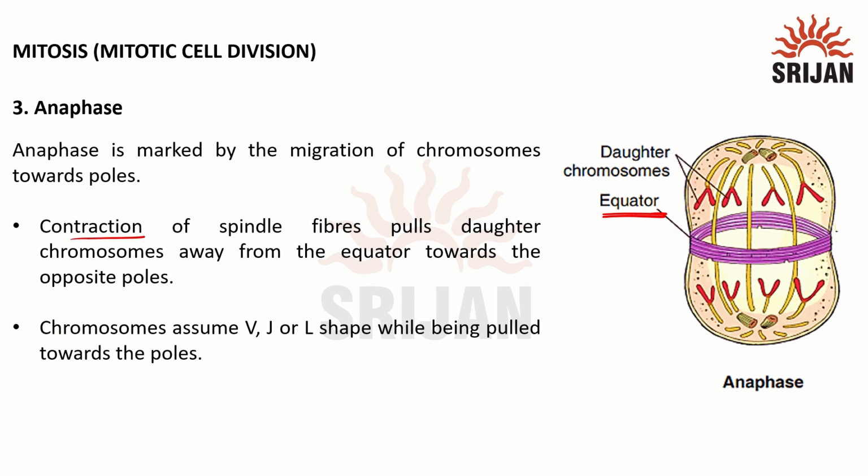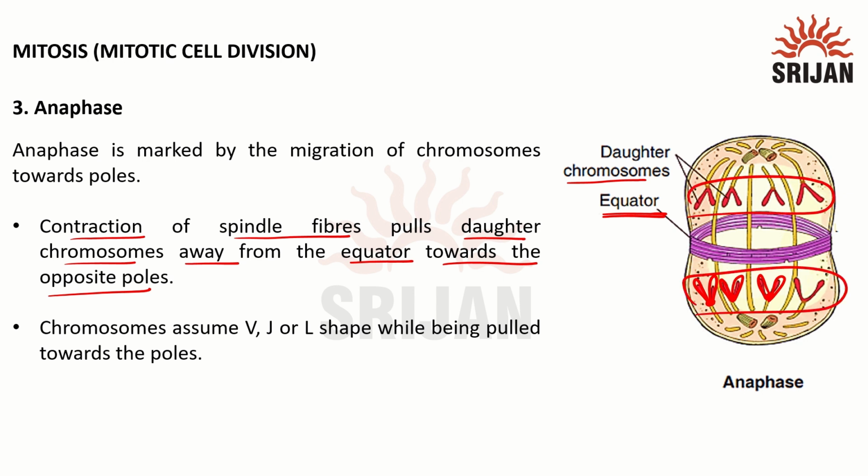Now the contraction of spindle fibers pulls the daughter chromosomes away from the equator towards the opposite poles. So we can see half the centromere and one of the chromatids, that is the daughter chromatids, will be pulled towards one pole and the other towards the opposite pole. So it should be an equal number. So on both ends we have an equal number of chromosomes.